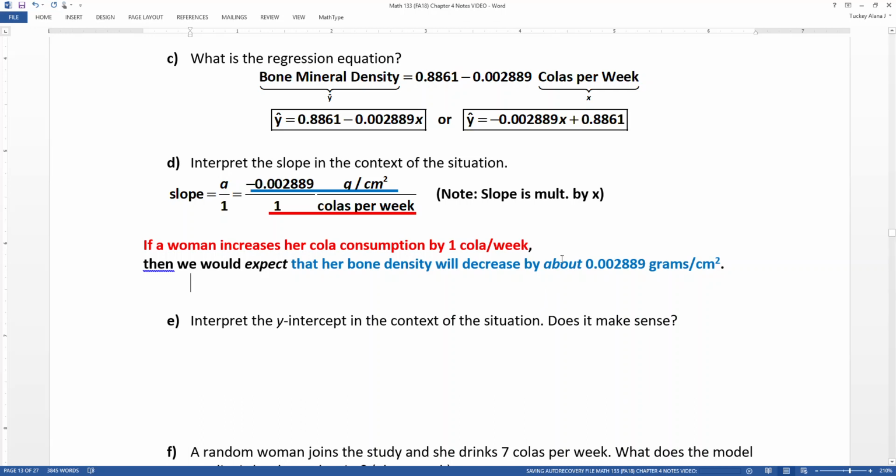Now notice I'm putting in some caveat language like about and expect. And also notice I didn't write the negative. I write the negative here when I say the word decrease or go down, right? That's how I say the negative part.